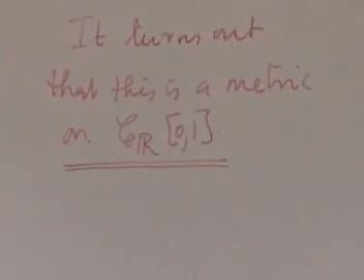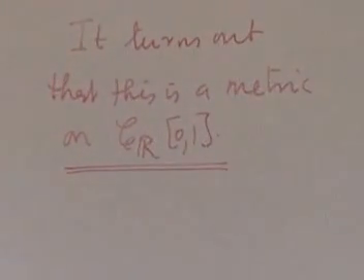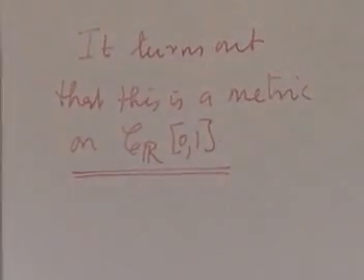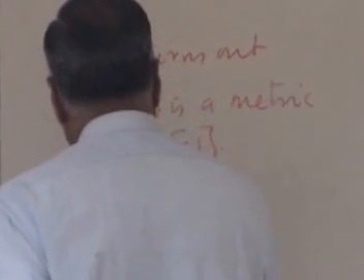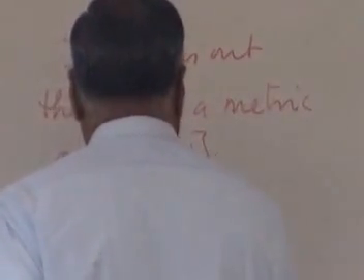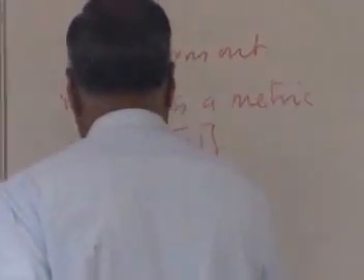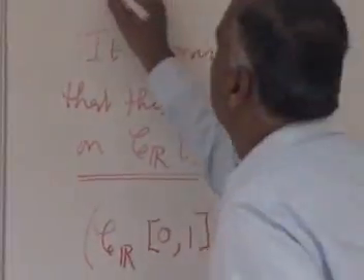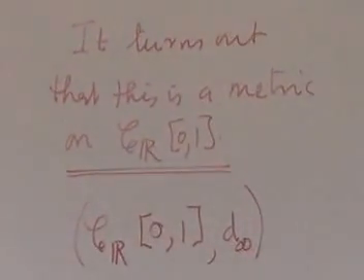Now this is also a vector space, so I will exploit that to make some of my writing easy. You can do it without that, but then... So therefore I have a metric space C[0, 1]. This d, I will call it d infinity, because there are other metrics on this space. This is the metric.